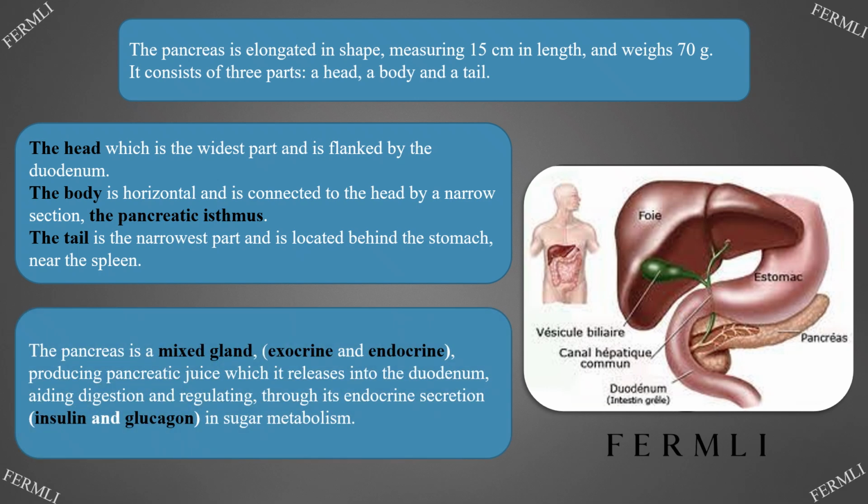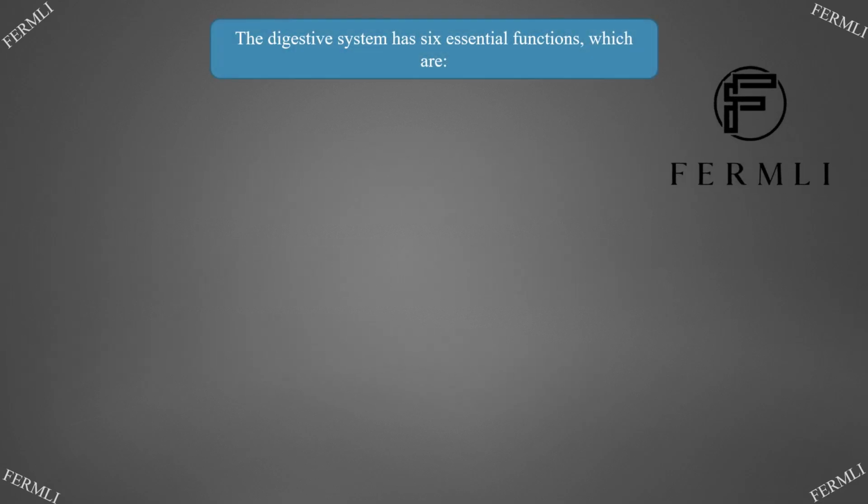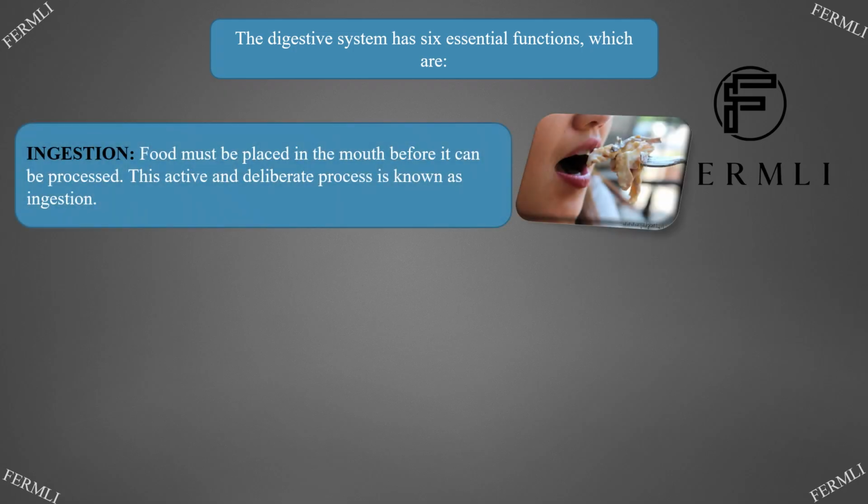The pancreas is a mixed gland, exocrine and endocrine, producing pancreatic juice, which it releases into the duodenum, aiding digestion, and regulating, through its endocrine secretion, insulin and glucagon, sugar metabolism. Functions of the digestive system. The digestive system has 6 essential functions, which are: ingestion. Food must be placed in the mouth before it can be processed. This active and deliberate process is known as ingestion.